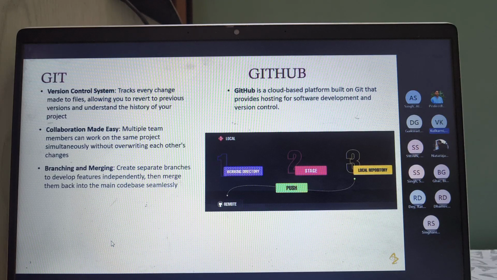Okay, and most of the policies for Git are, if you are merging a branch which has been changed, it needs to be approved by at least one or two people. Okay, that's what we call the pull request and pull request approval. So I'll get to that concept later, but a pull request is nothing but merging of a branch into our main branch. So when we merge into our main branch, we need to create a pull request. That pull request needs to be reviewed by a peer and then approved.